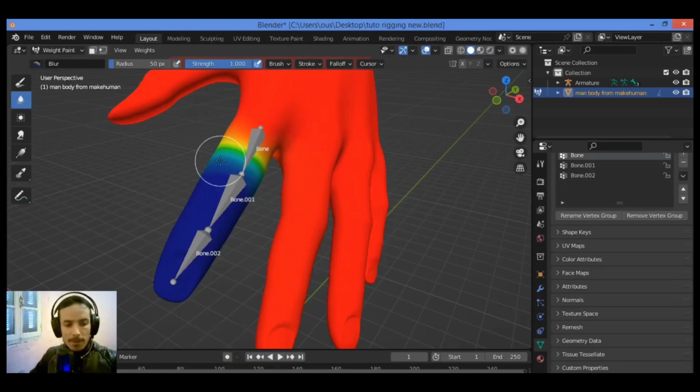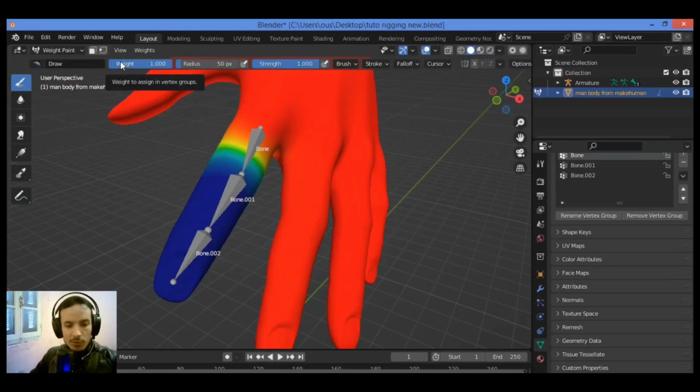So let's go to the tool panel. We have the tool panel at the left hand side of the 3D Viewport Editor. We have the draw tool, it's over there. Select the draw tool, in the header click view and check tool settings. Make sure that the weight and strength sliders are set to 1 like this, as shown here at the header of the Viewport Editor.